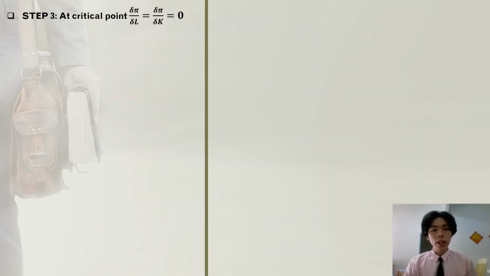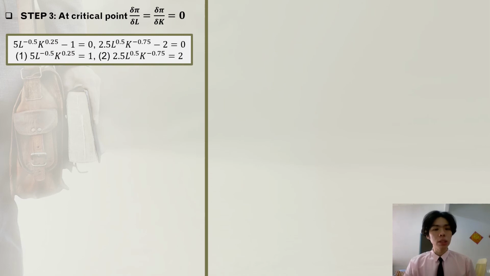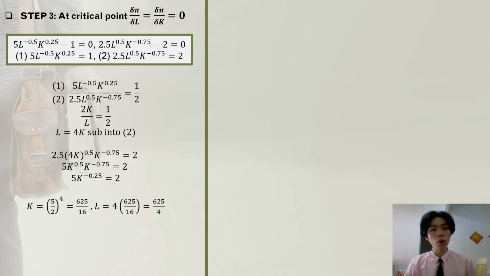Step 3, we need to find the critical point. For the critical point, the first derivative is equal to 0. The partial derivative of profit with respect to labor and the partial derivative of profit with respect to capital are both equal to 0. So we will get two functions. The first function is 5 times L^(-0.5) times K^0.25 is equal to 1. And the second function is 2.5 times L^0.5 times K^(-0.75) is equal to 2.